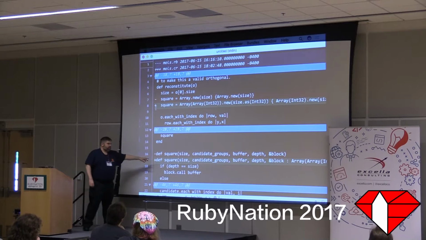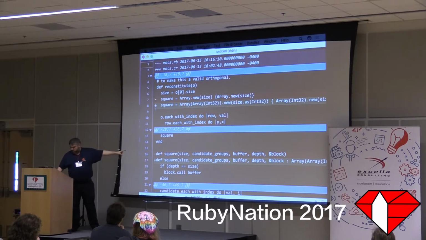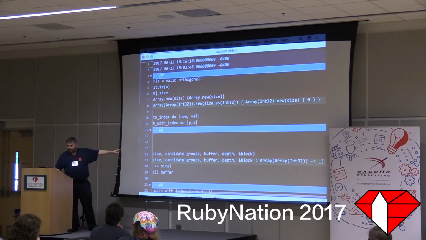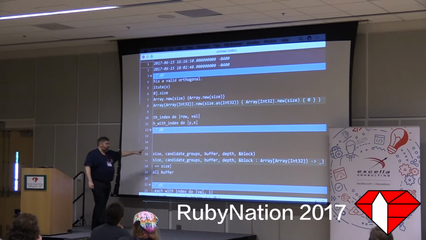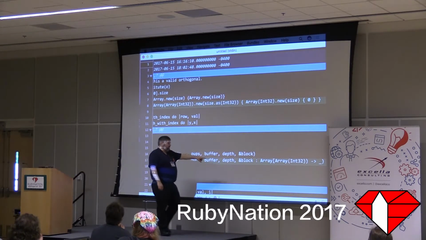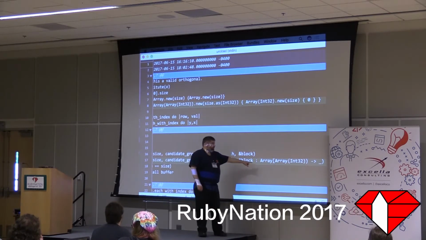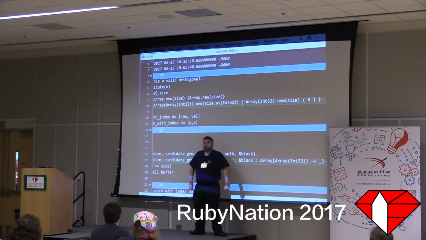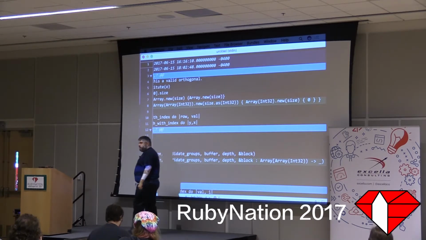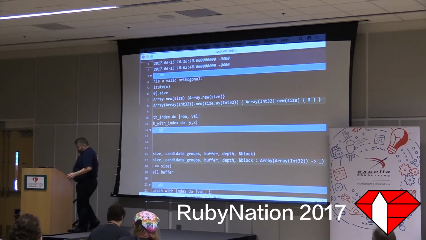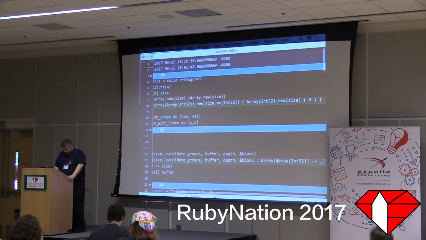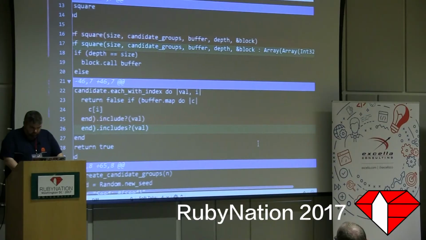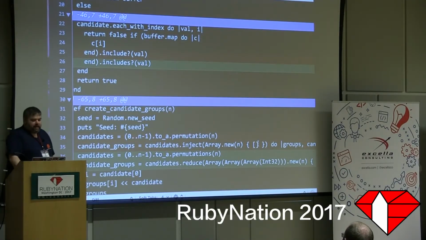Let's keep looking at some of this. Over here, this is interesting syntax. On this line, because I have a block that I take, I have to tell it, we pass this block in an array of int32, and we don't care what we return. That's what the underscore means. The API is not exactly the same.